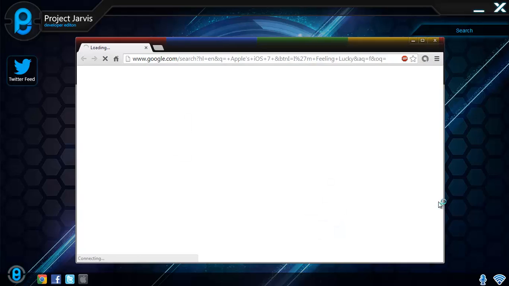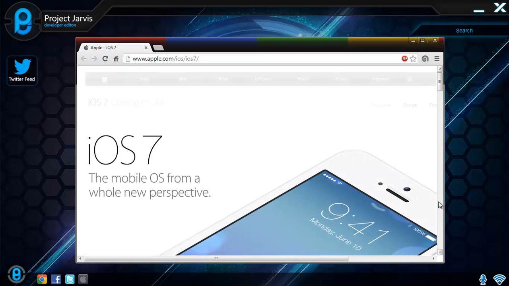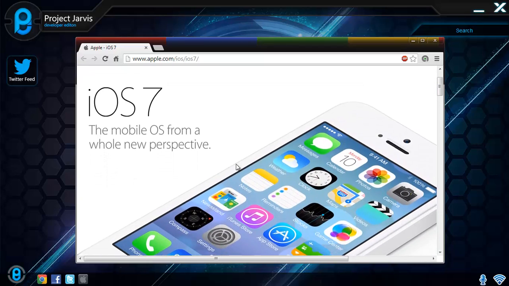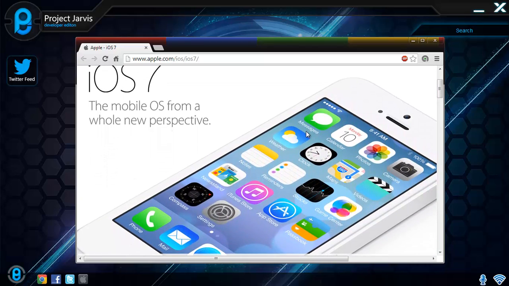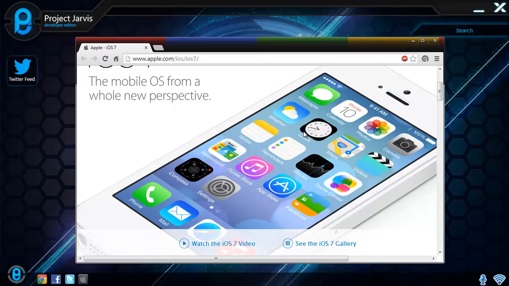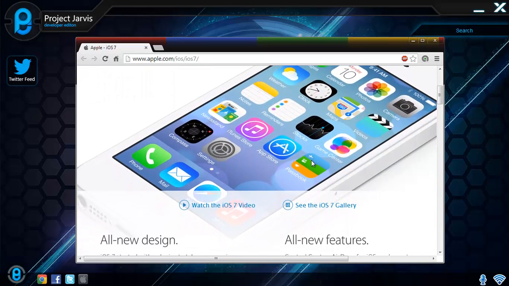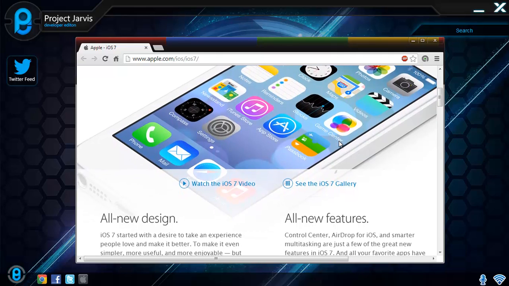Yes, sir. As you can see, Jarvis automatically found the best web page for our search and brought up the official website for iOS 7. On top of the OS, you may have noticed text that says what you have said. This is called the information bar and provides the user with visual feedback to let him or her know exactly what's going on. If you struggle to notice this, you will see it better in the next few features.